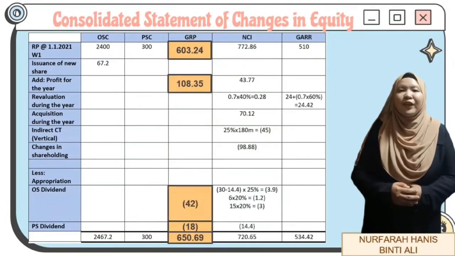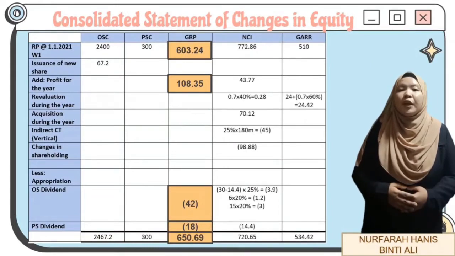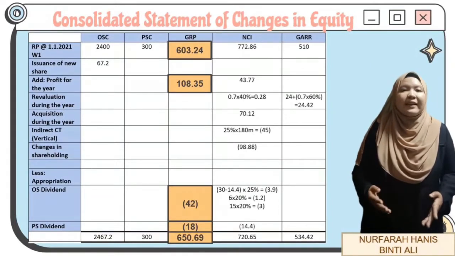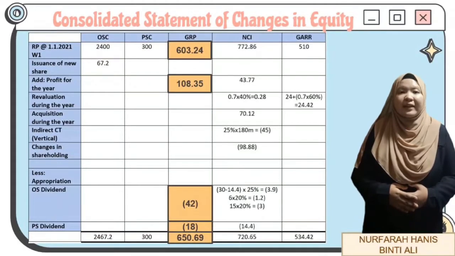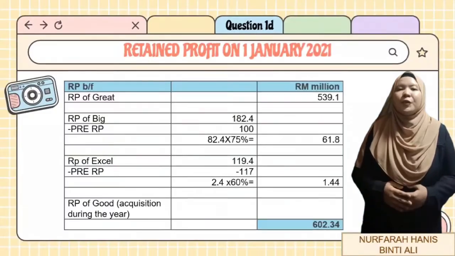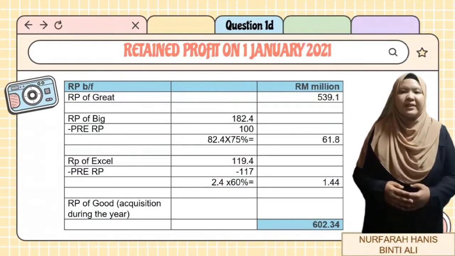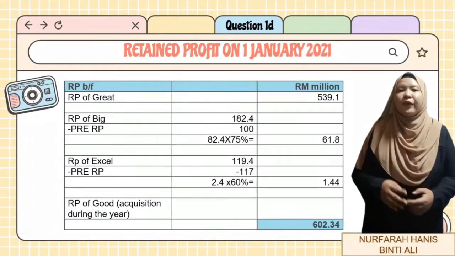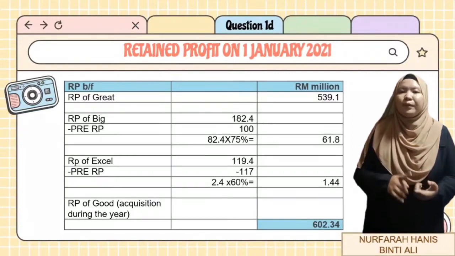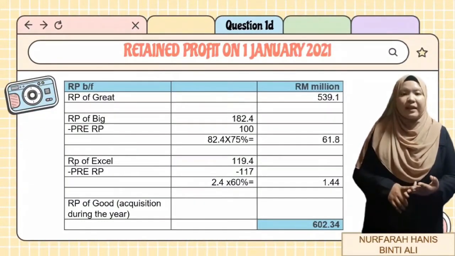Then, we will move on to another column that is for group retained profit. The calculation is quite different from the other two that I have explained earlier. I will be showing the calculation for this part. To calculate group retained profit at 1 January 2021, we must calculate all adjustments for the previous year. Post-retained profit of Great Berhad will be added with the post-retained profit of Big Berhad and Axel Berhad.